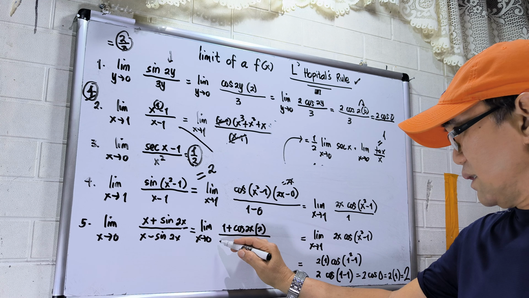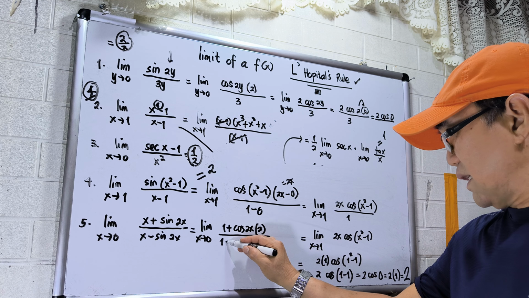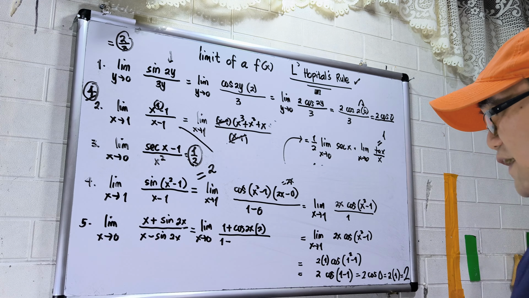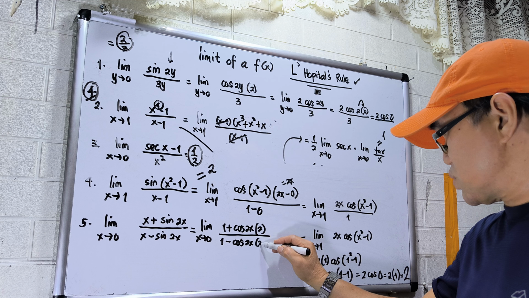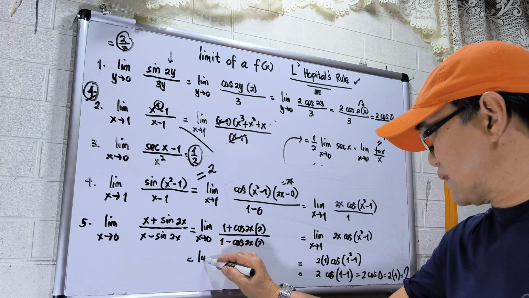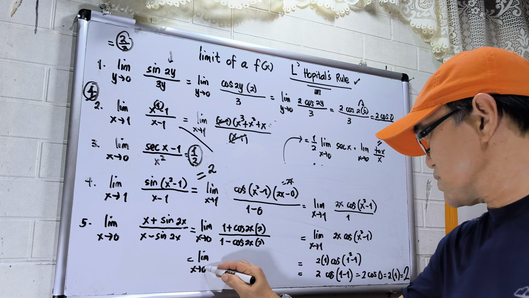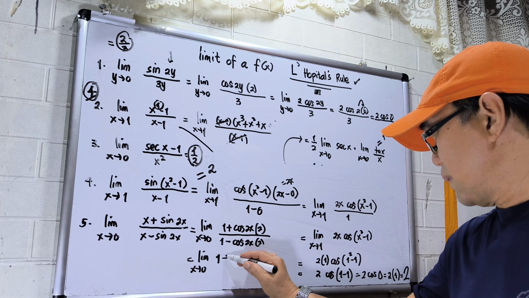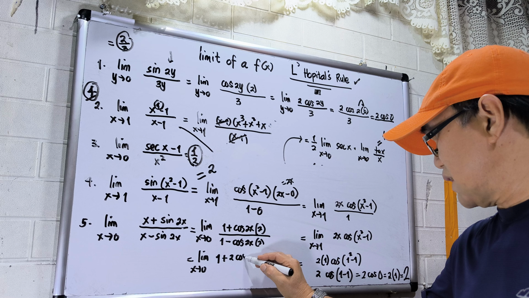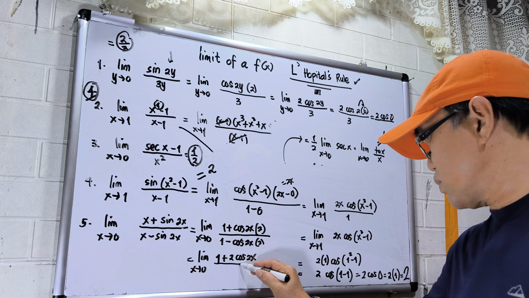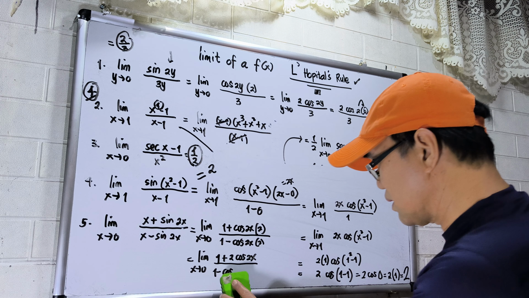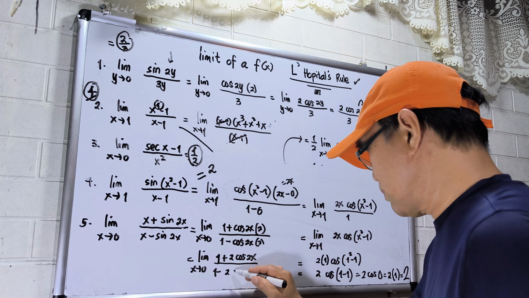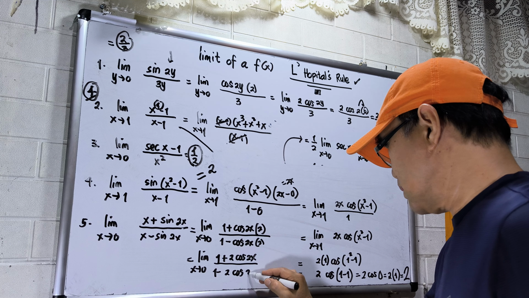Then all over derivative of x, that is 1, minus derivative of sine, which is cosine 2x times 2. Or I can write this as limit x approaches 0 of 1 plus 2 cosine 2x over 1 minus 2 cosine 2x.